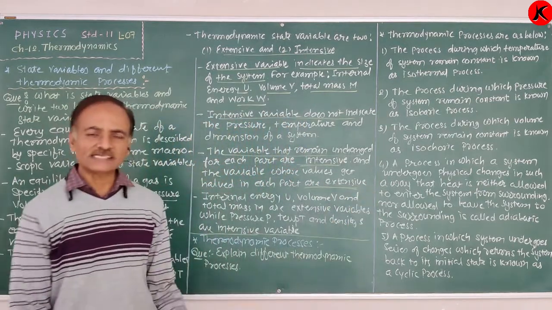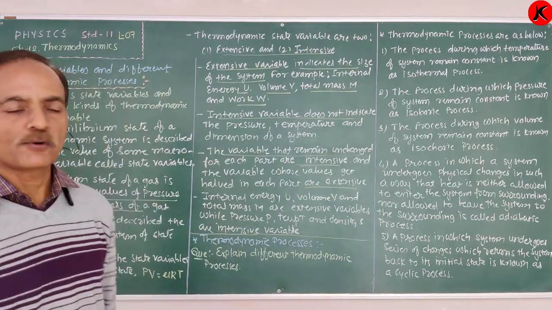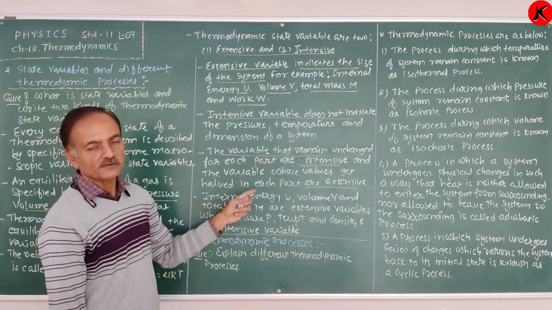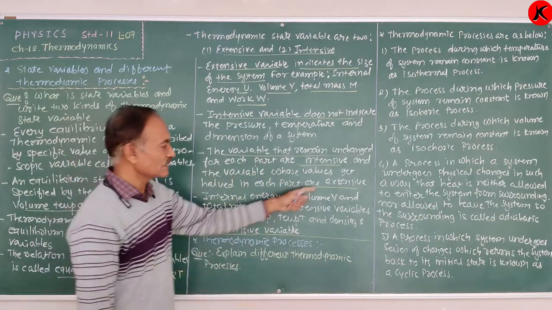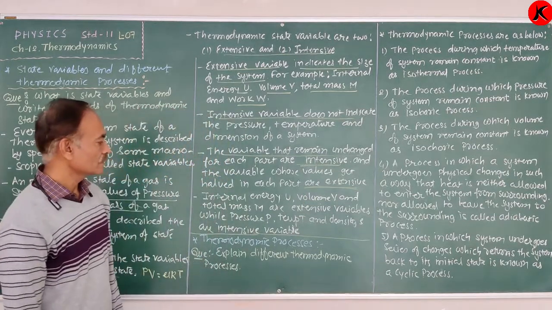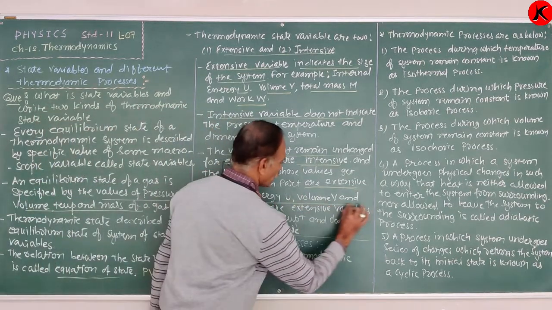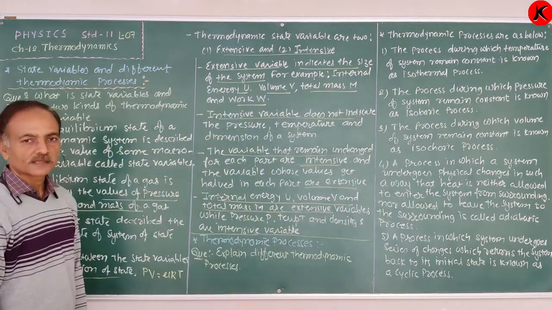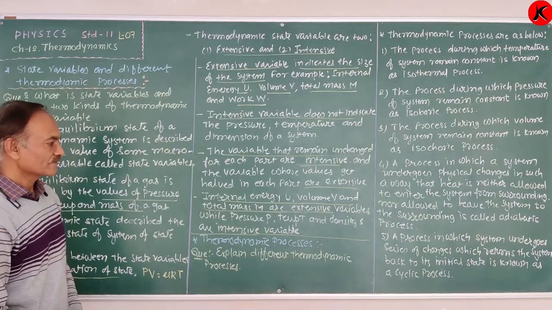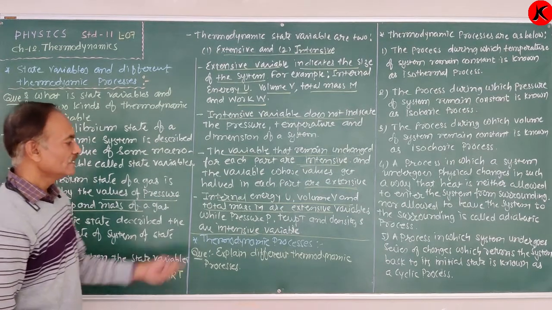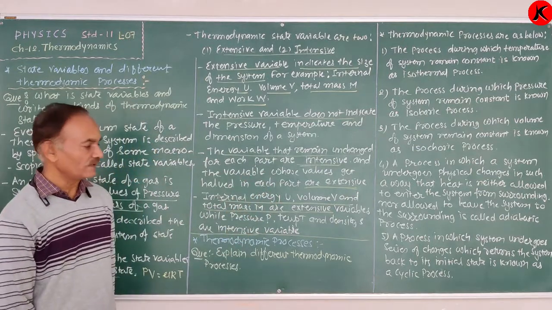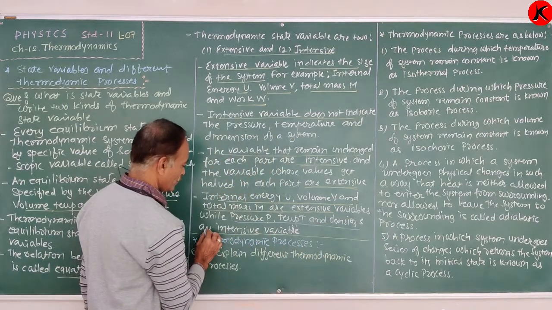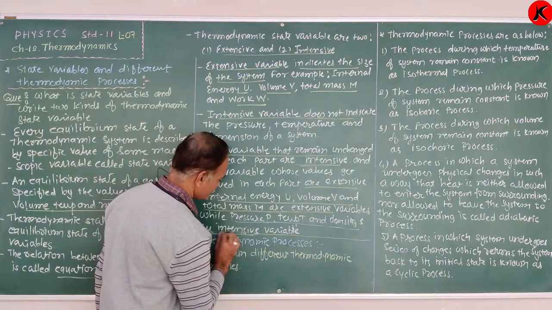In short, the variables that remain unchanged for each part of the system are intensive, and the variables whose values change for each part of the system are extensive variables. The internal energy, volume V, and total mass M are extensive variables, while the pressure P, temperature T, and density ρ are intensive variables.